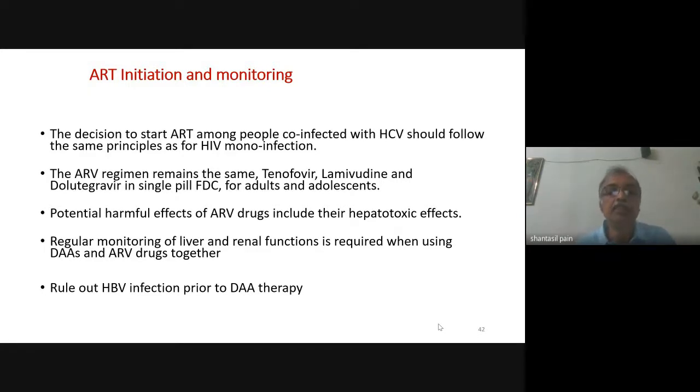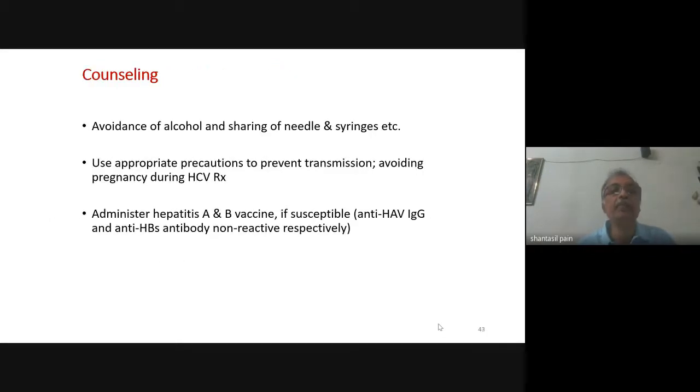Potential harmful effects of antiretroviral drugs include their hepatotoxic effects. There is some concern about dolutegravir in patients with hepatitis B, hepatitis C infection. Regular monitoring of liver and renal function is required when using the DAAs and ARV drugs together. This is very, very important. Regularly monitor the transaminases, creatinine. Rule out hepatitis B infection prior to DAA therapy.